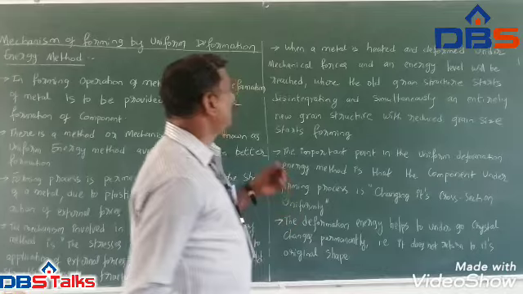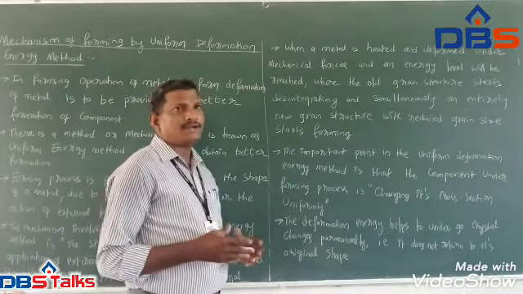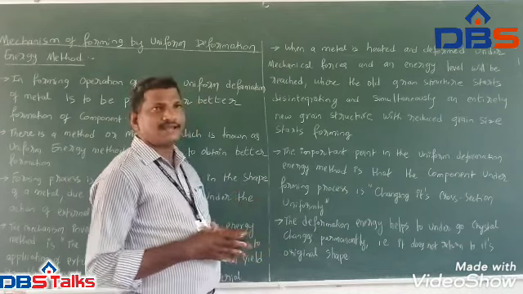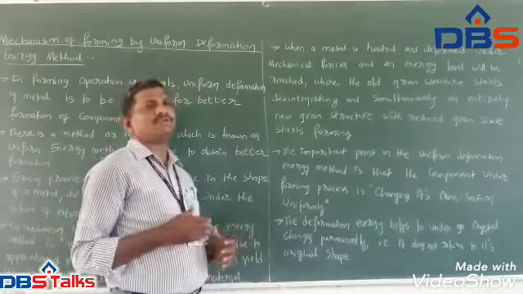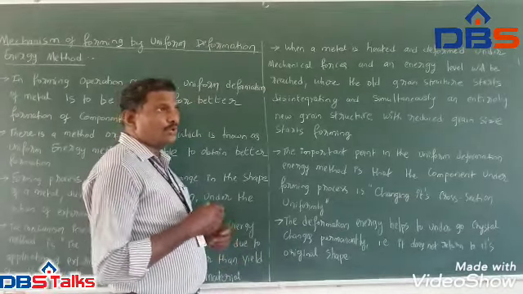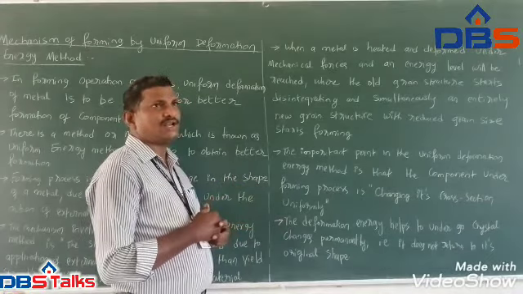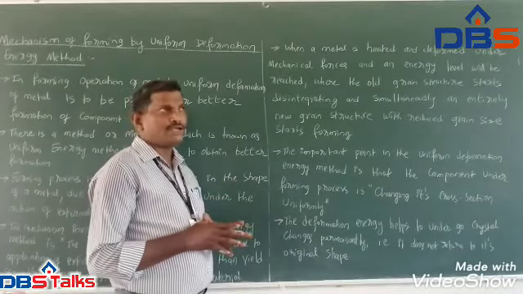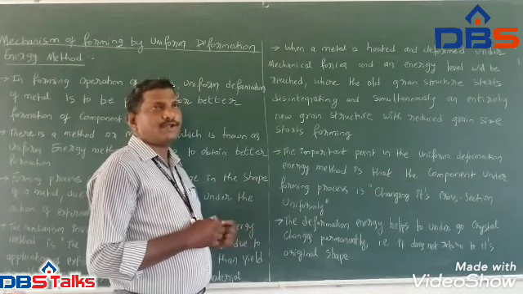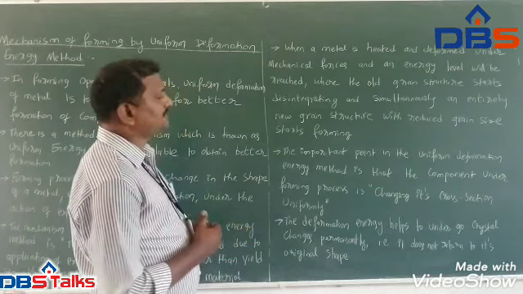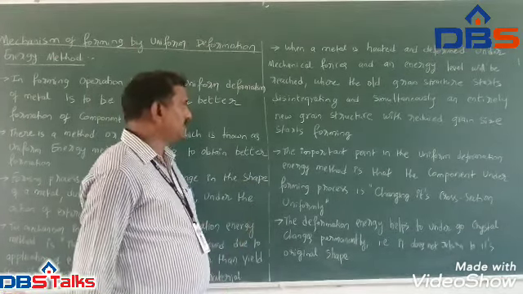When a metal is heated and deformed under mechanical forces, an energy level will be reached. When the energy level is reached, the old grain structure starts disintegrating, and simultaneously a new grain structure starts with a reduced grain size. This is a very important point in the metal forming process.